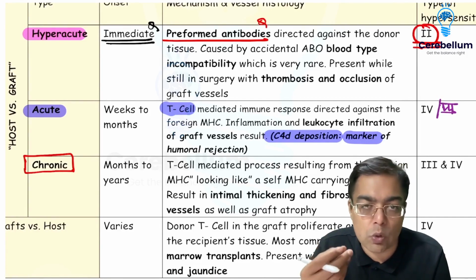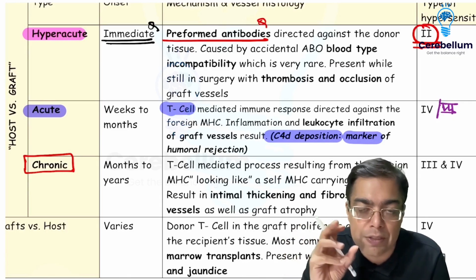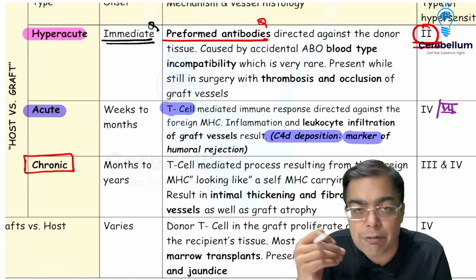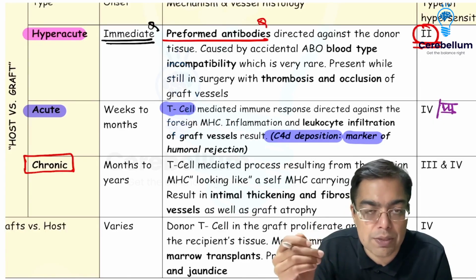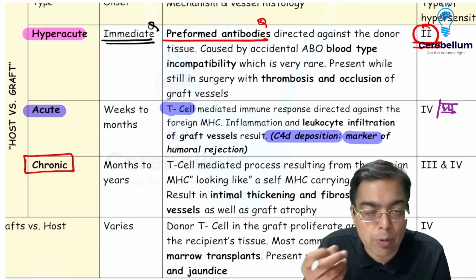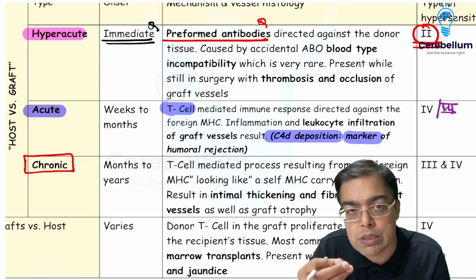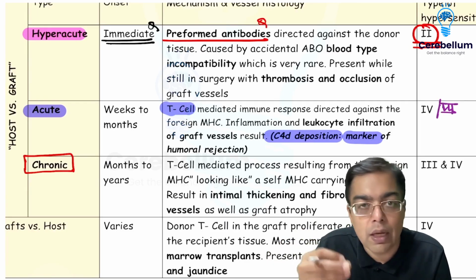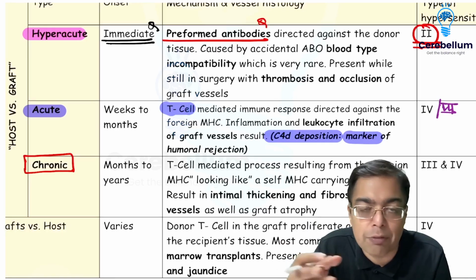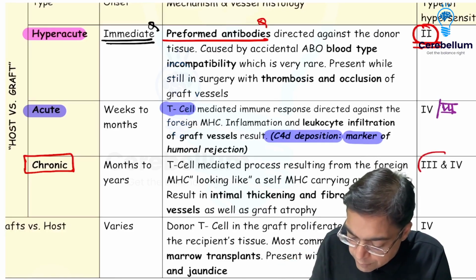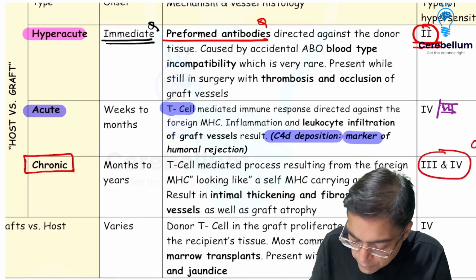Description in the textbook says, on the basis of a hypothetical parameter, if it is taking place in less than 6 months, we call it acute. If it is taking place after 6 months, we call it chronic transplant rejection. Again, cells are involved. Antibodies are involved to a minimal extent. CD4 T cells and CD8 T cells are involved, and they are responsible for causing an attack or infiltration. And there is going to be a development of atrophy and fibrosis of the affected tissue. This is again going to be an example of a type 3 plus type 4 hypersensitivity reaction.